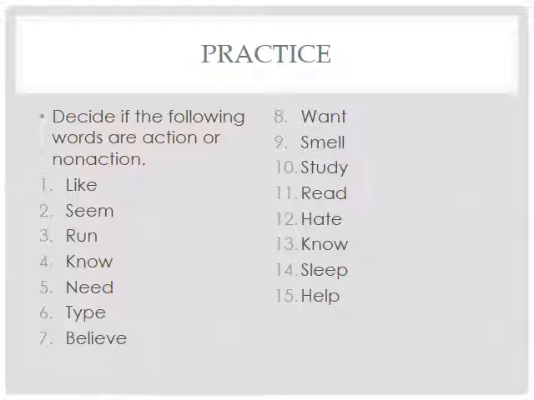So the first one was a state or a condition. The second one was a feeling or a sense. And then the last one was ownership or possession. Okay, so write down either A for action or NA for non-action, and then we'll look at the answers. So go ahead and pause the video and do that.